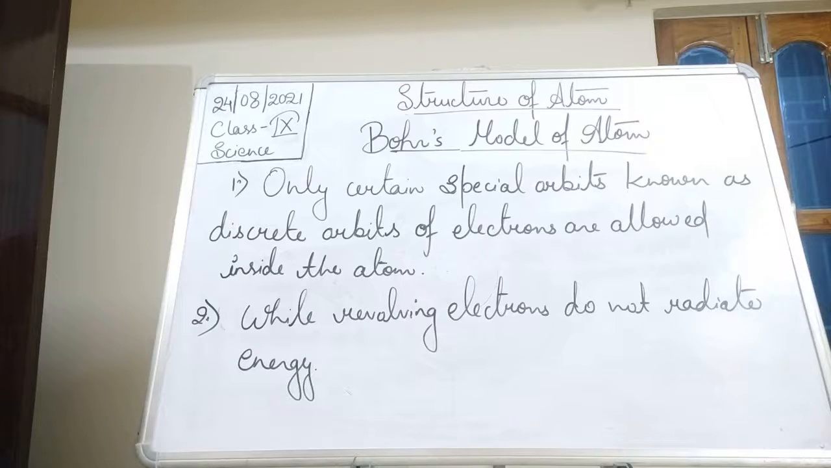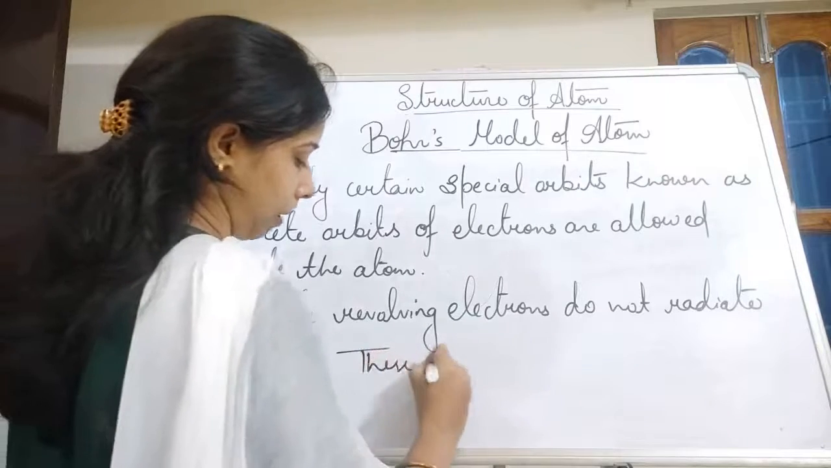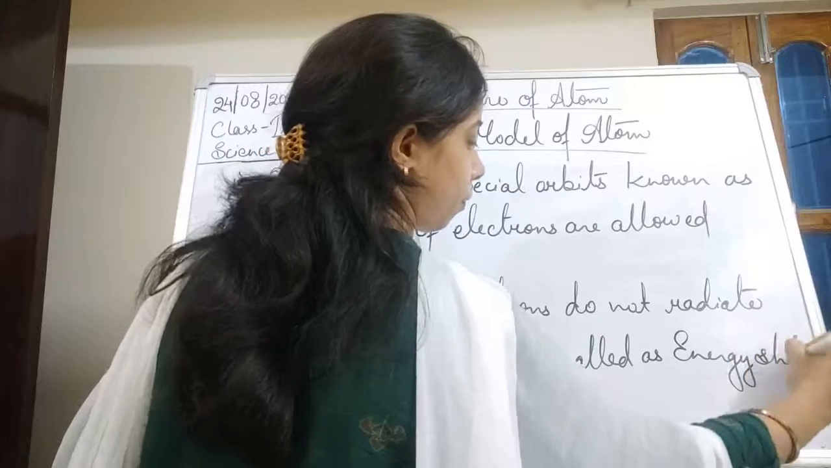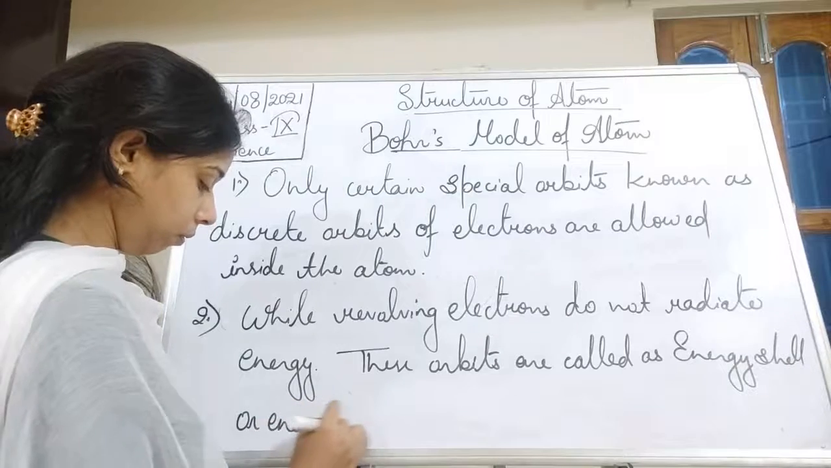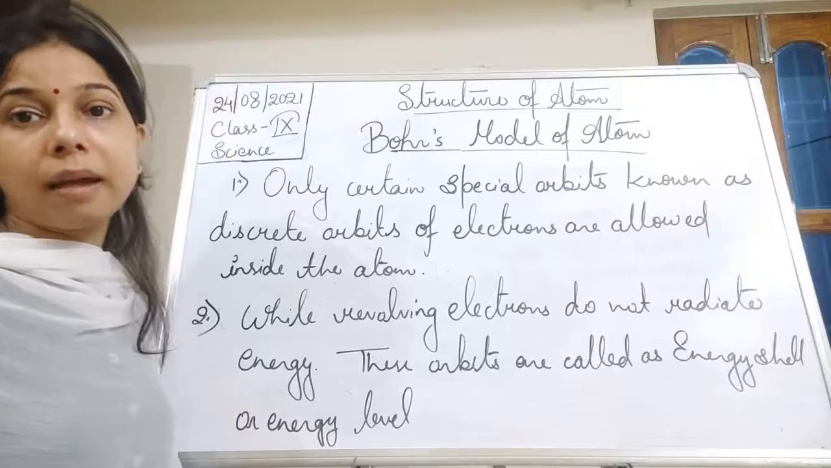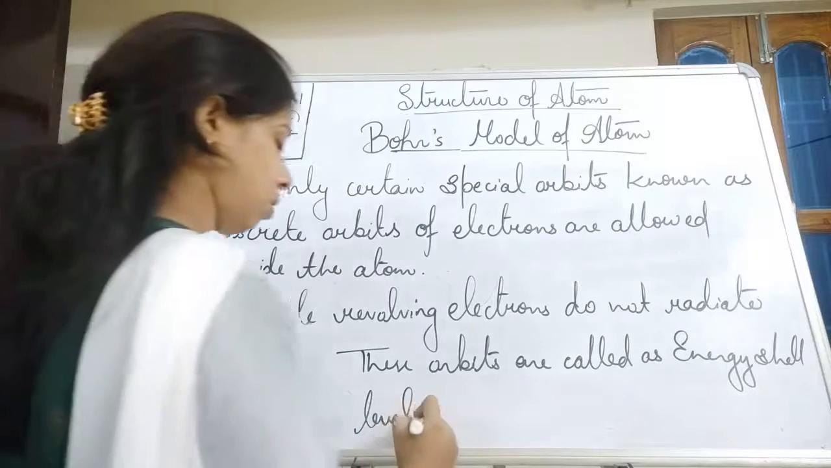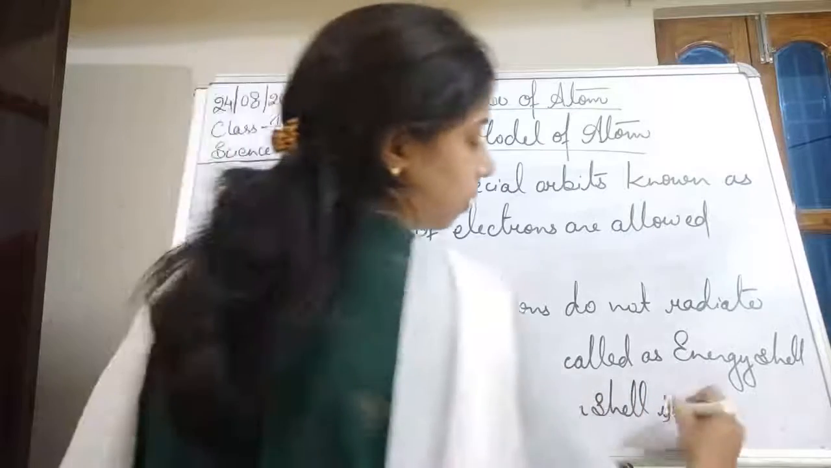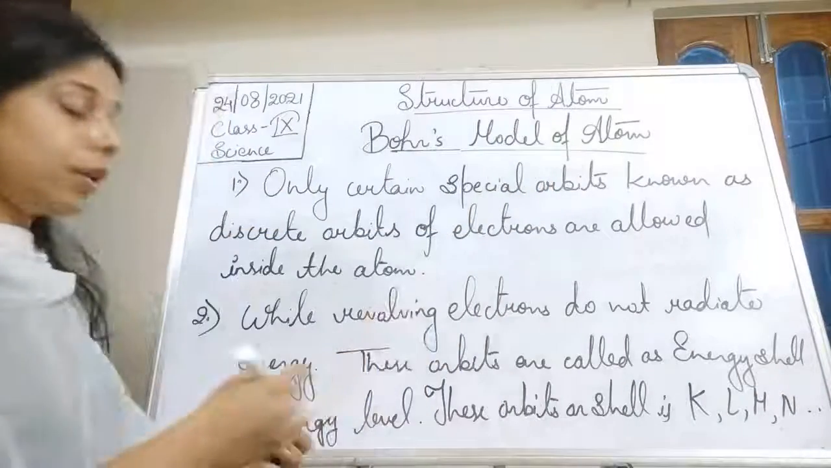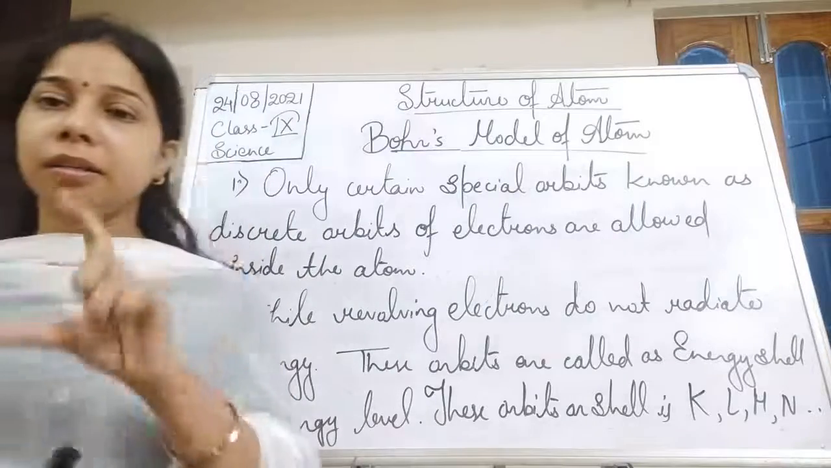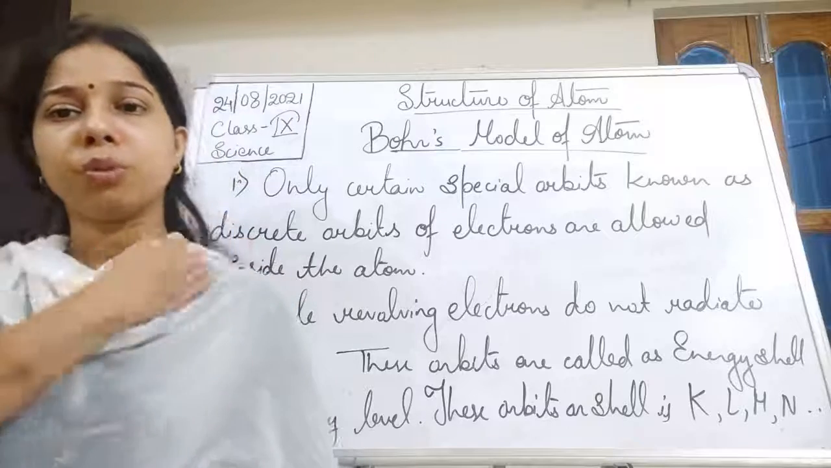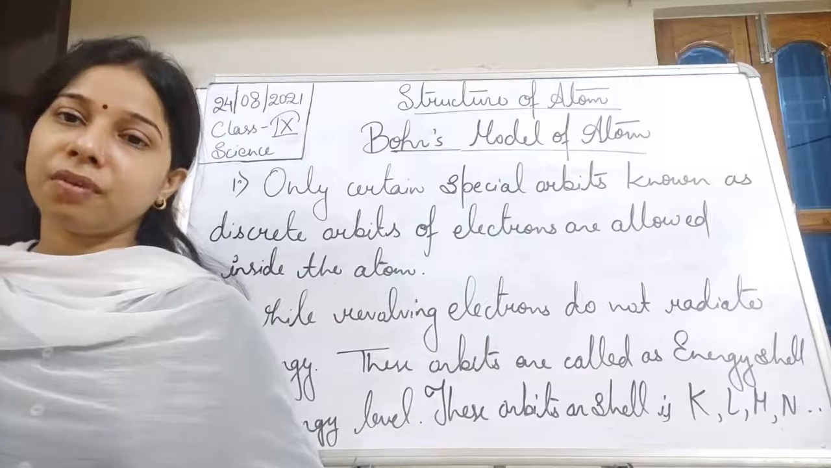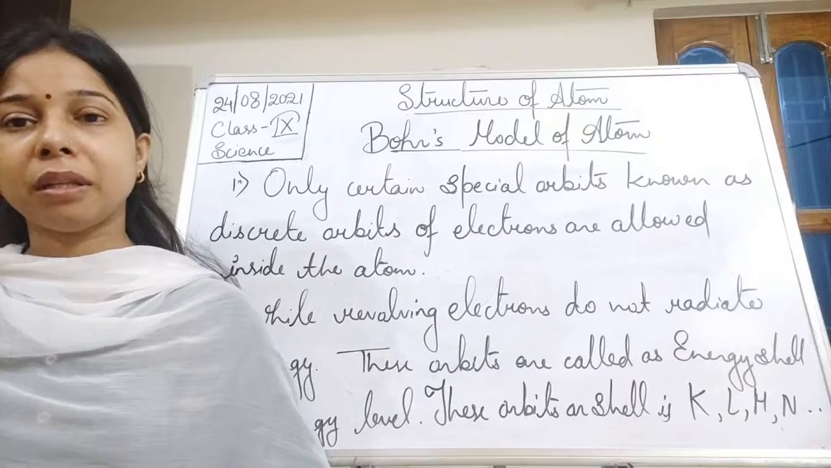Now these orbits are called energy shells or energy levels, and these energy levels are represented by K, L, M, N. Actually, the shells around the nucleus have been given names, students. They can be numbered 1, 2, 3, 4, or named with letters: the first shell is called K, the second is called L, then M, then N. Likewise, we have divided the different kinds of shells in the Bohr model of atom.